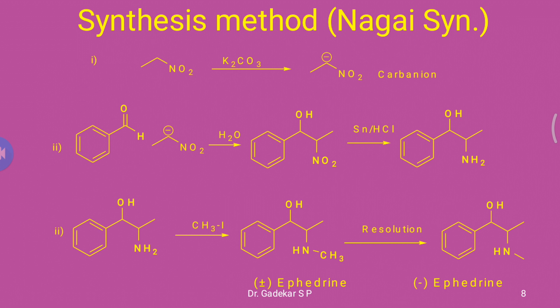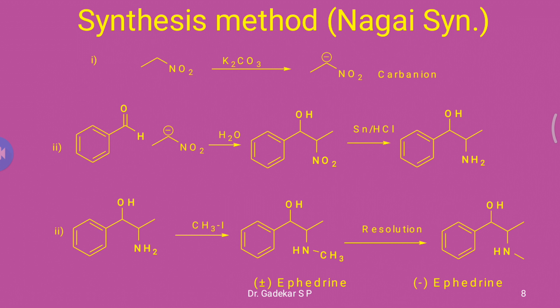This is resolved by using column chromatography to form ephedrine that is optically active, the levorotatory ephedrine molecule. So this is the synthetic method for ephedrine alkaloid by the Nagai synthesis method.